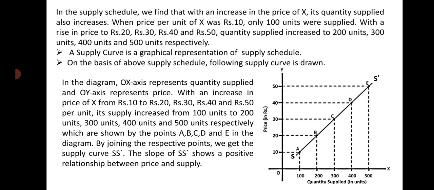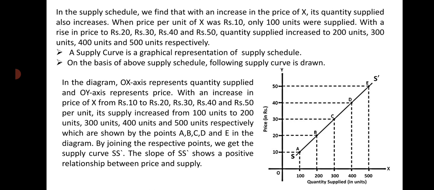It shows a fall in price, and when it slopes upward from left to right, it shows a rise in price. And with a rise in price, supply increases. With a fall in price, supply decreases. So from the above supply schedule and supply curve, we came to the conclusion that there is a positive relationship between price and quantity supplied.